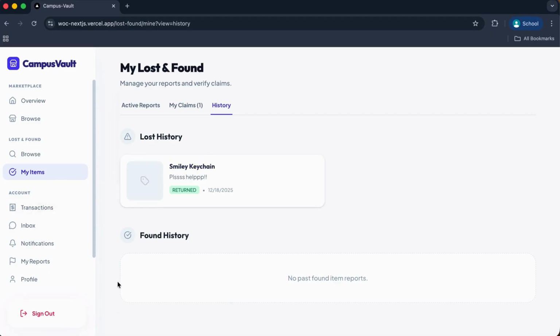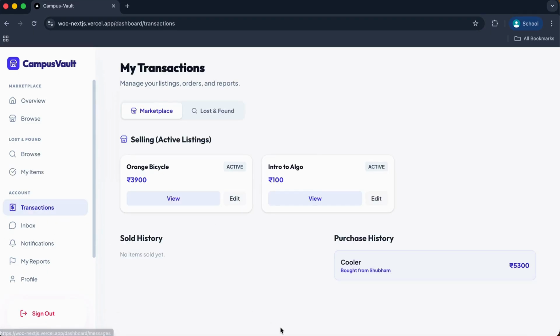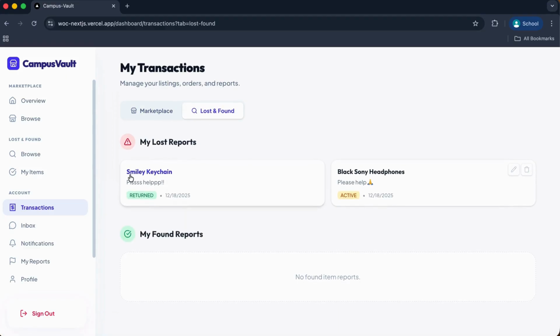I can also go to my transactions to see what all transactions I have made. In the marketplace there are 2 active listings. I can edit those. Those 2 listings are mine only. In the purchase history, I have bought a cooler from a person named Shubham. And in lost and found, I can see there are 2. My first report was a smiley keychain which has been returned. Another report is a black Sony headphones which is currently active.